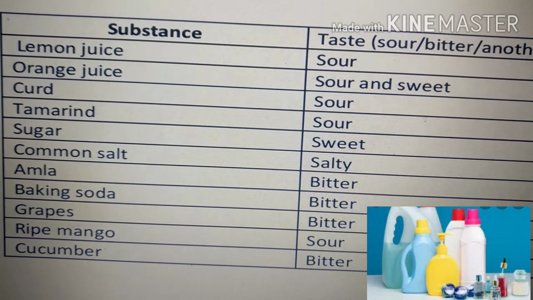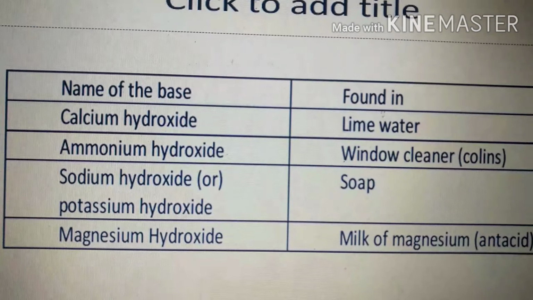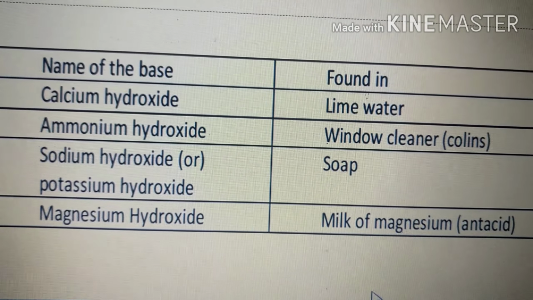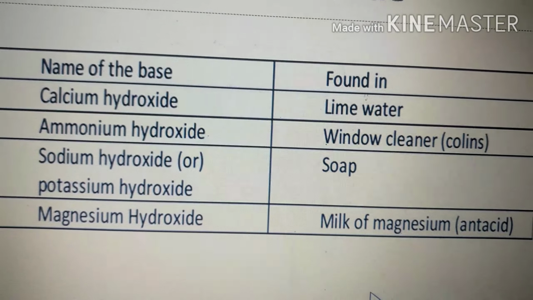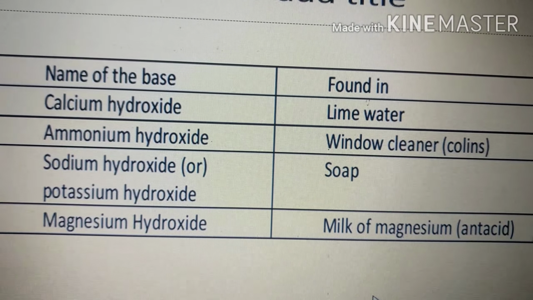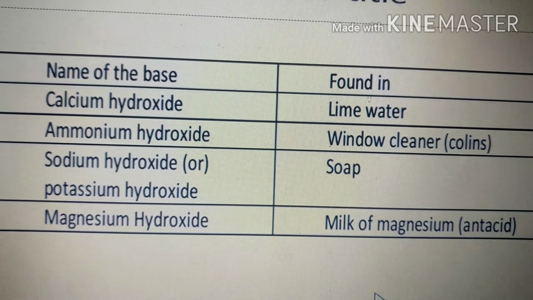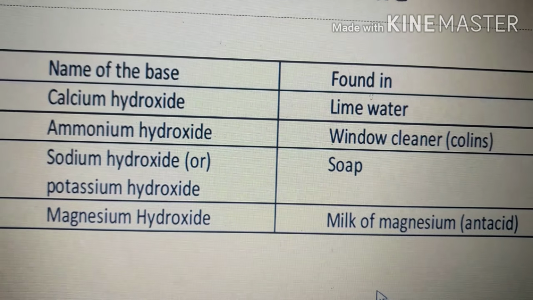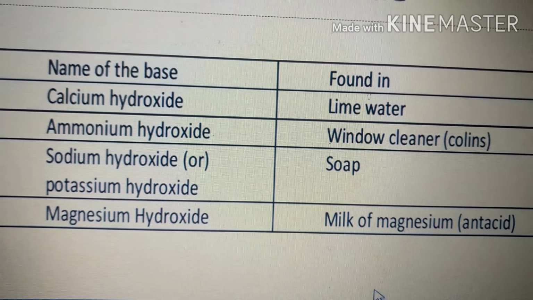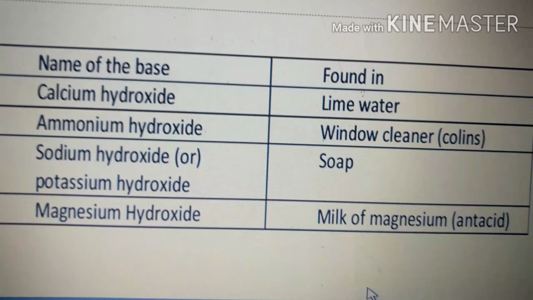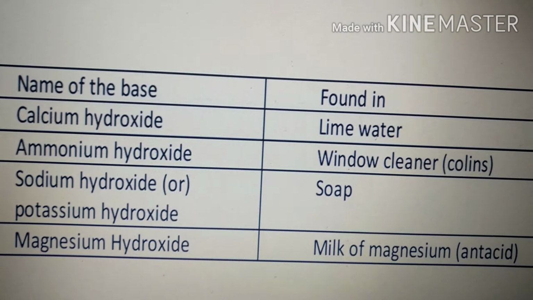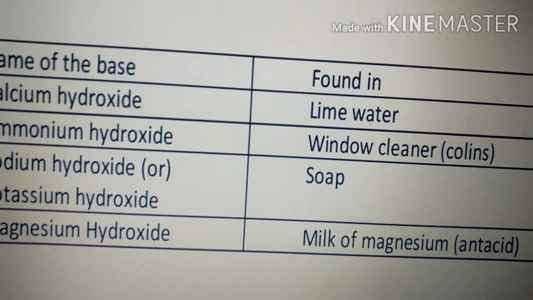Can you give some examples of bases? Very good. They are calcium hydroxide found in lime water, and ammonium hydroxide found in window cleaner, that is Colin, which we generally use to clean our windows as well as furniture as well as TVs, right? And we see the presence of sodium hydroxide and potassium hydroxide in soap water as well as in soaps also. We find magnesium hydroxide in milk of magnesia, which is used as an antacid. So here we come to know clearly that bases are bitter in taste as well as slippery to touch.